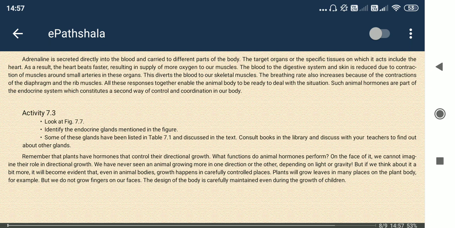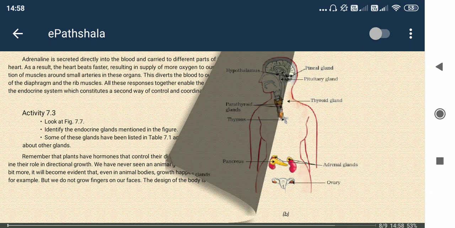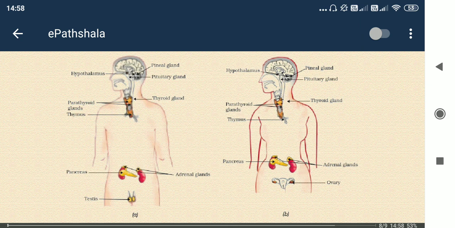So testis and ovaries are also glands. Testis is present inside the male body system, and in case of the female body, it is the ovary. So you can see the location of the glands. The pancreas gland I have already said, testis and ovary I said, right. Parathyroid gland, thyroid and parathyroid are on the throat only.